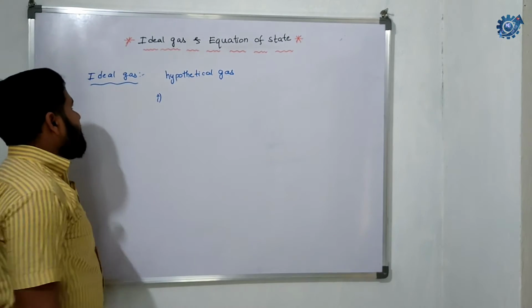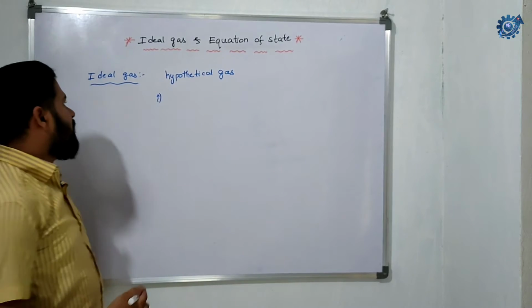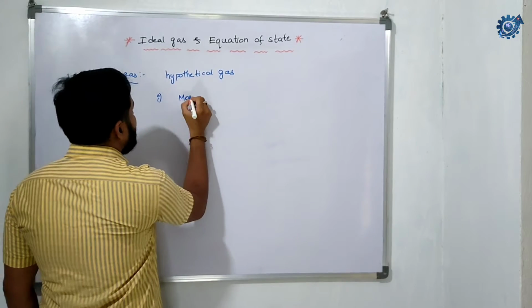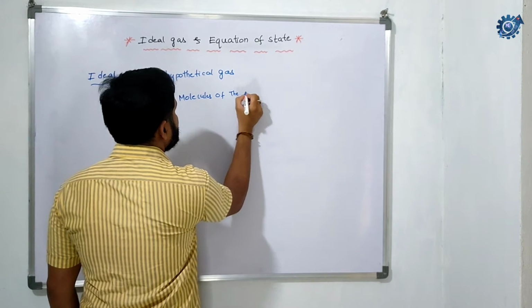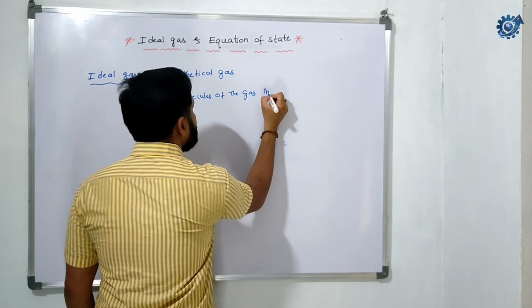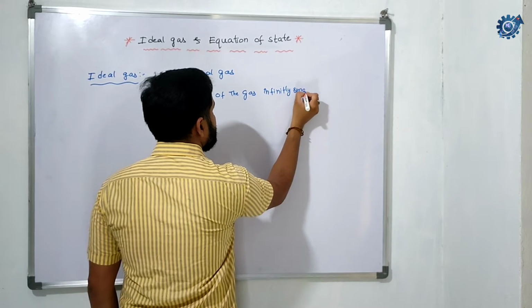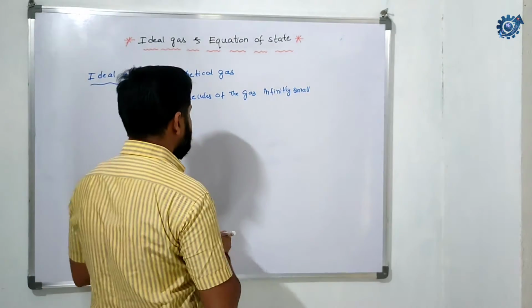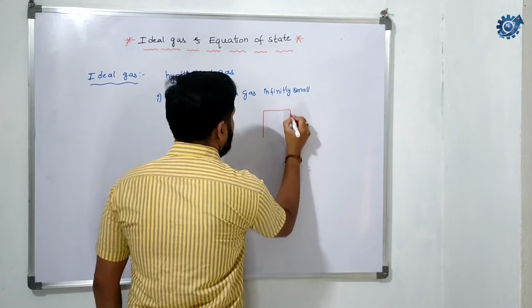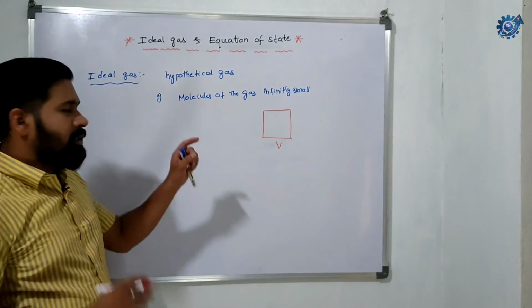So ideal gas can be defined on the basis of two assumptions. Number one, molecules of the gas are infinitely small. What does it mean? For example, if you take a container, this capital V is the volume occupied by the total gas.